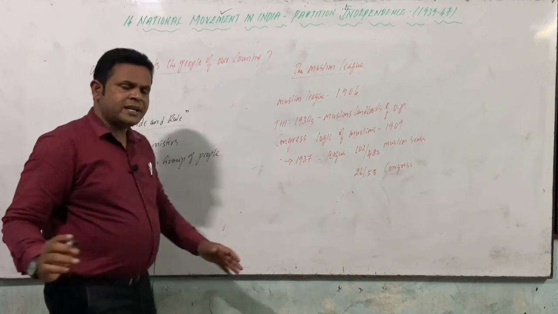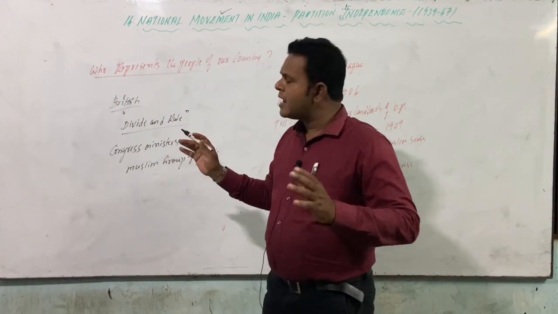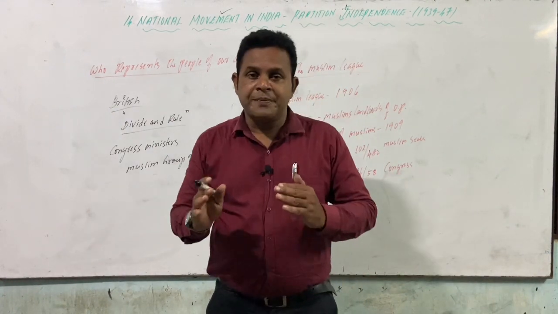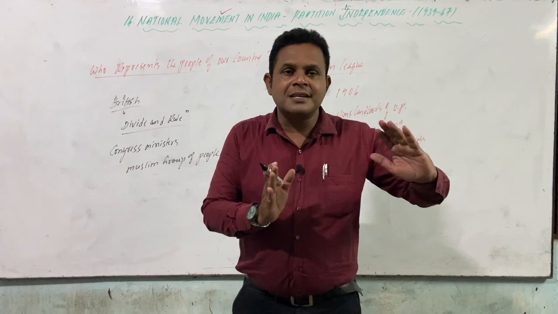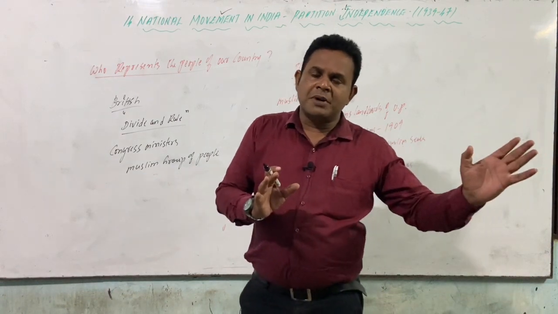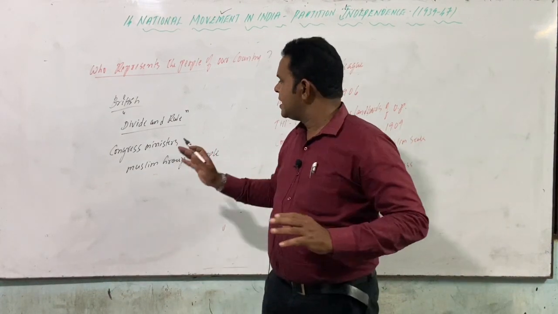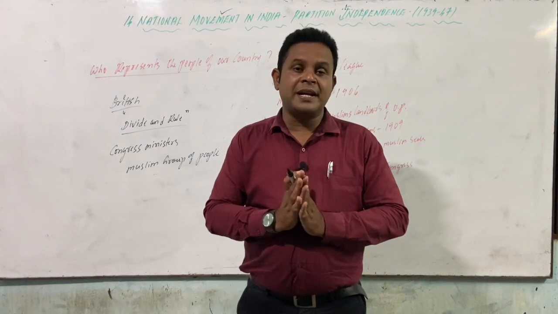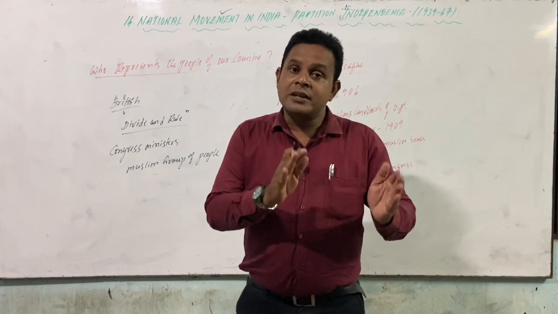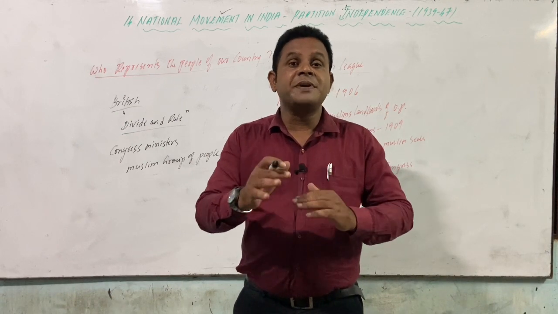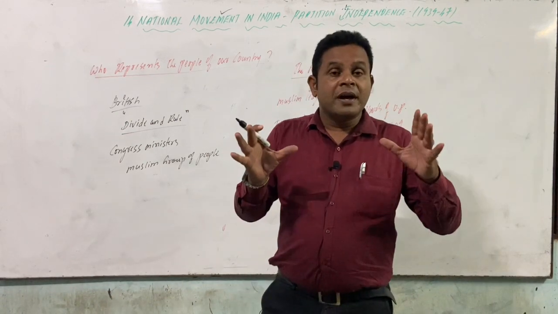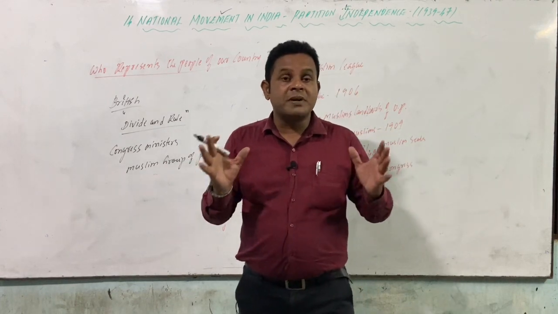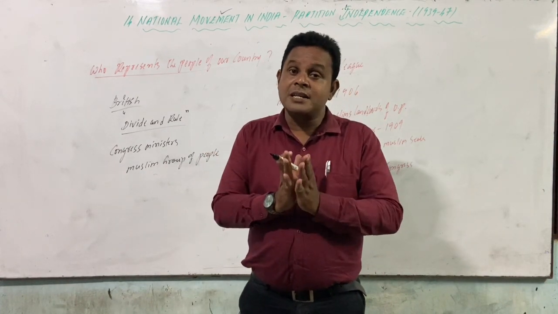So what was the intention of the British here, as to who represents the people of our country? When the Congress ministers resigned and walked out of the provincial government, the Britishers were eagerly waiting to see what would happen in India, and how these Congress ministers as well as the Muslims would be involved in this. So this was the situation there, and then the Britishers decided this was the right time to follow the one policy.